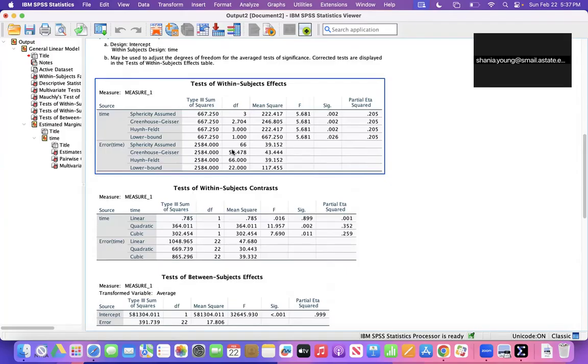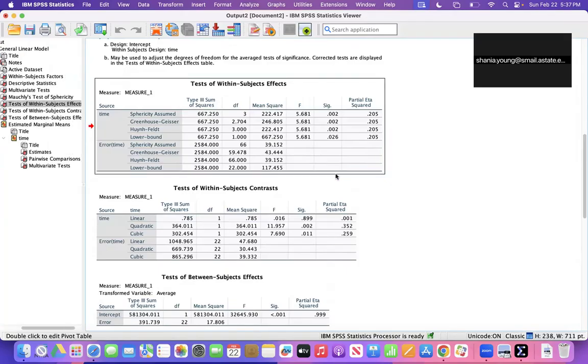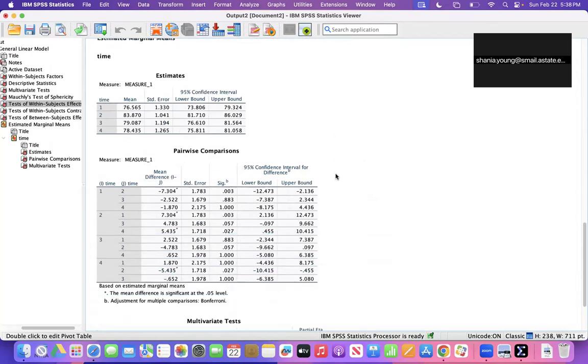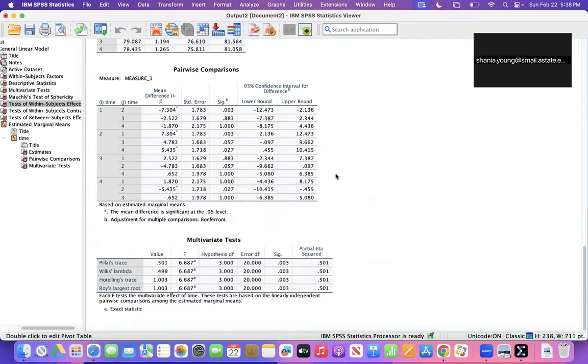The effect size is 0.501, which is considered large. This indicates that time had a strong effect on attitude.